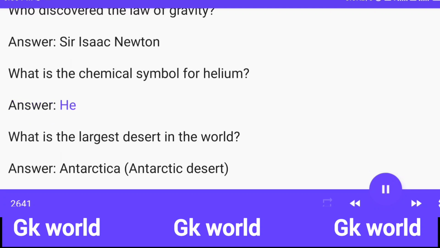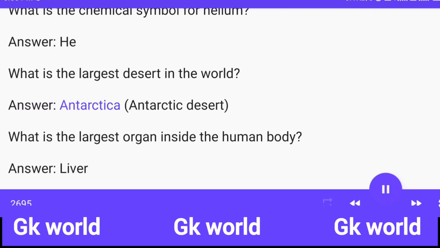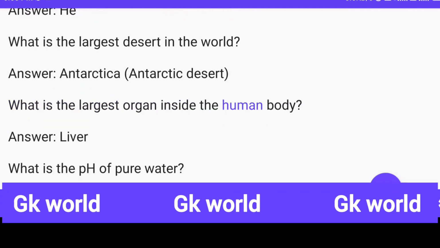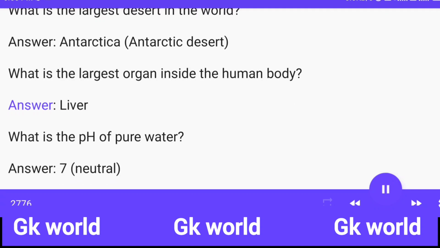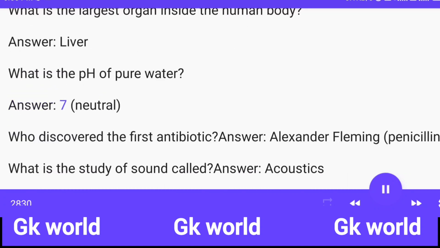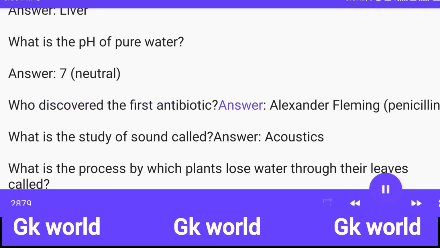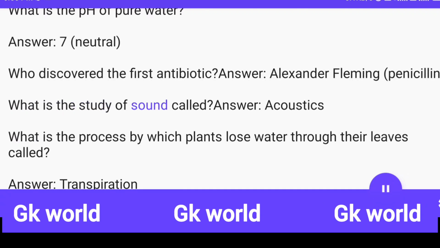Answer: He. What is the largest desert in the world? Answer: Antarctica, Antarctic Desert. What is the largest organ inside the human body? Answer: liver. What is the pH of pure water? Answer: 7, neutral. Who discovered the first antibiotic? Answer: Alexander Fleming, penicillin. What is the study of sound called?